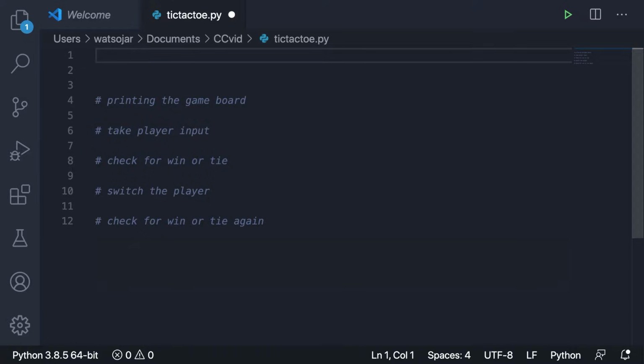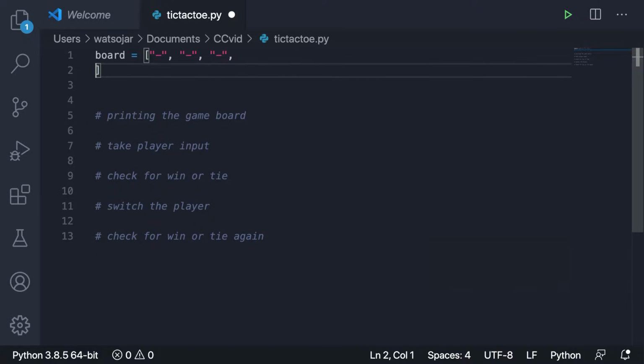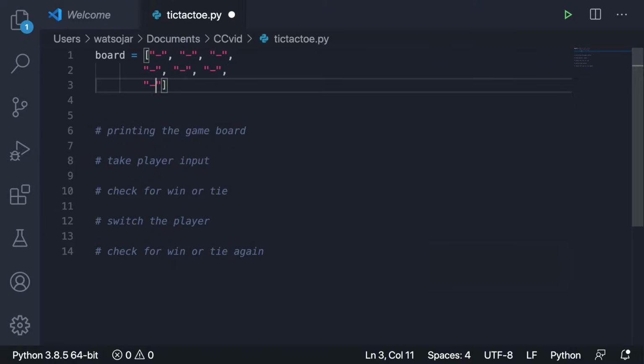All right, so what are we going to need to do first? Before we start off, I want to set some global variables that are going to help us later. I think our first global variable is going to be our board, and for this board, we're going to be creating a list. So let's create this list called board, and we're going to set it equal to a 3x3 square of dashes.